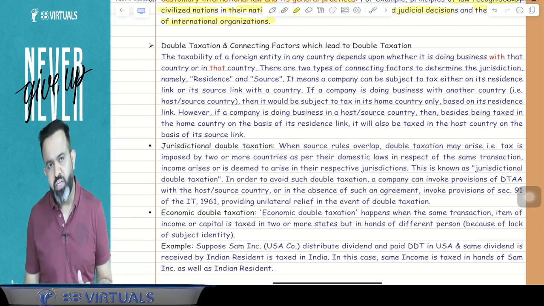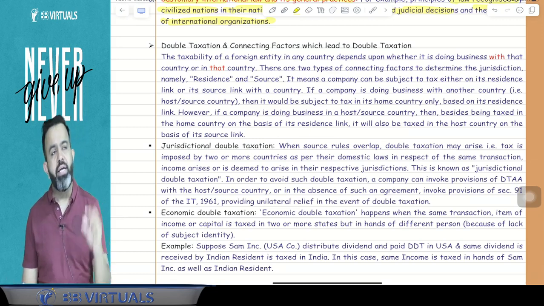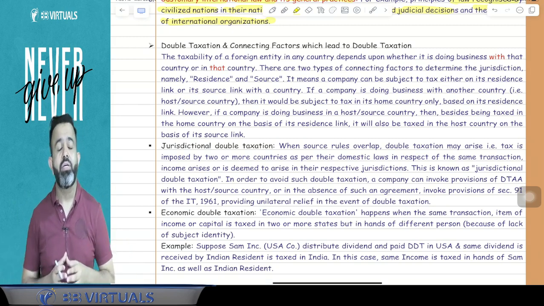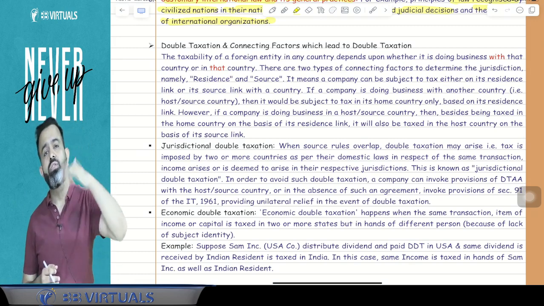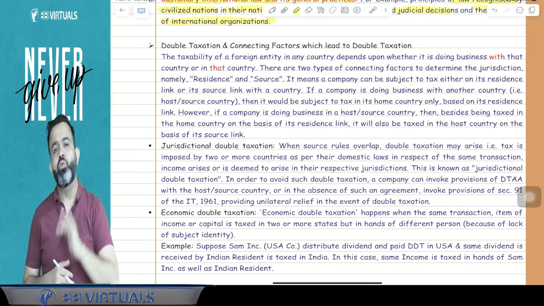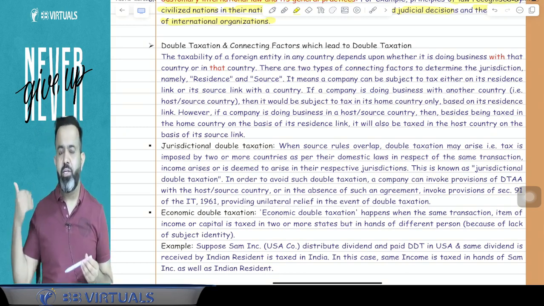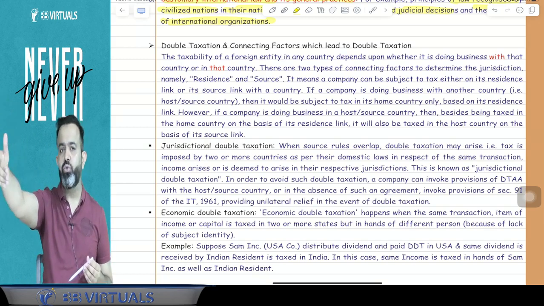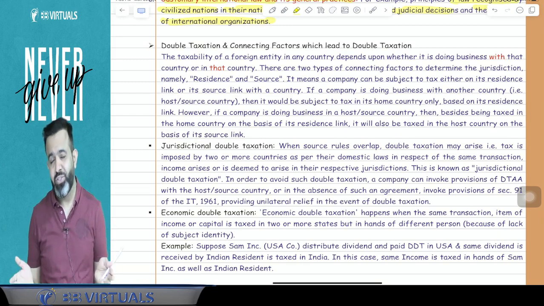Because guys, there are two rules. One is the source rule and one is the residence rule. The residence rule says that if you are a resident of any country, then that country has the sovereign right to tax your global income. And the source rule says that suppose you are not a resident of that country, but the source is located in that country, then that country can also charge tax. Now guys, if any person is a resident of one country and he is earning income from another country, then the source country will charge tax due to the source rule, and the resident country will charge tax due to the residence rule. That is called double taxation.